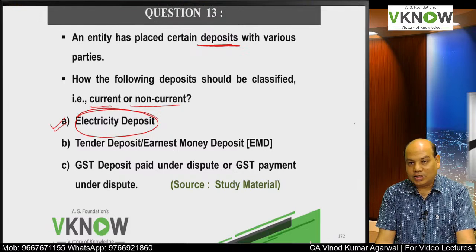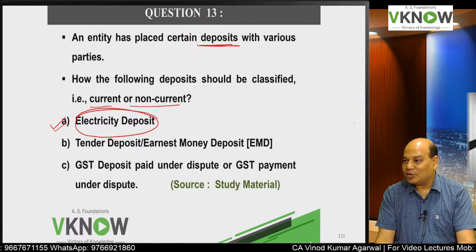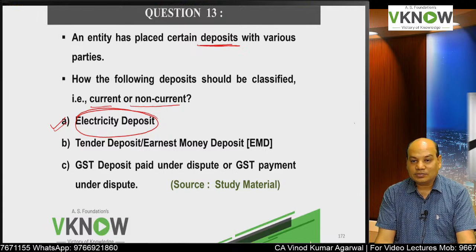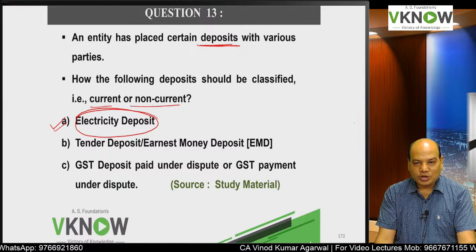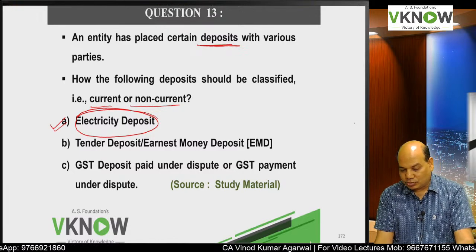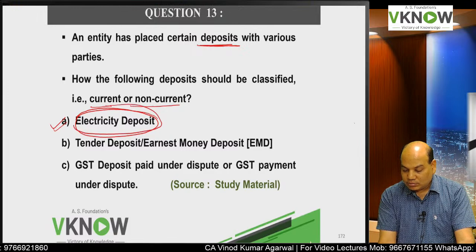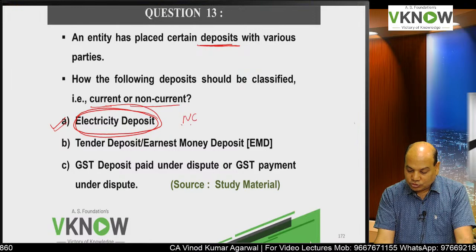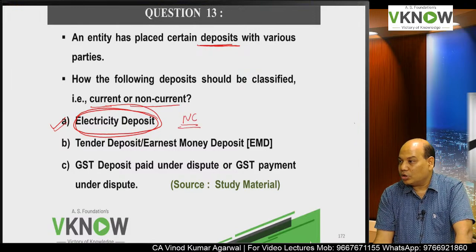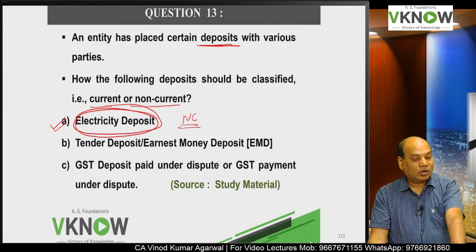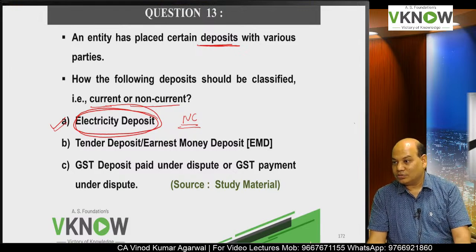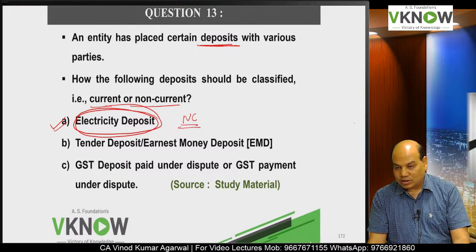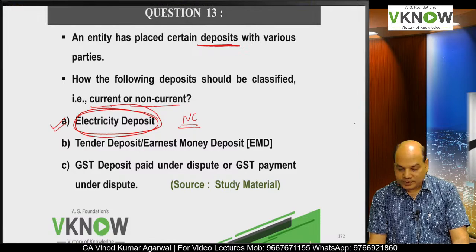Although you can surrender and recover your amount anytime, but what is your expectation? Are you going to surrender and recover the amount within 12 months? The answer is no. Even though you can, the expectation is I am not going to do that. So usually these items will be non-current because you are not going to realize that amount. You don't expect to realize that amount within 12 months.